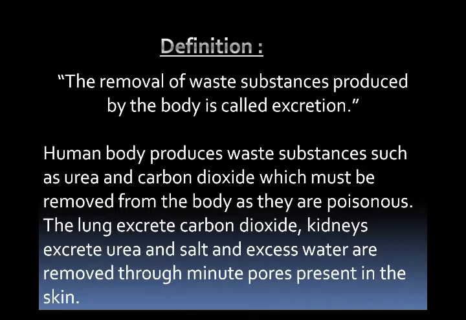The organs of excretion in our body are kidneys, lungs, and the skin. Kidneys excrete waste products, for example urea and uric acid, in the form of urine. The lungs excrete carbon dioxide as well as water vapors when we breathe out in the process of respiration.